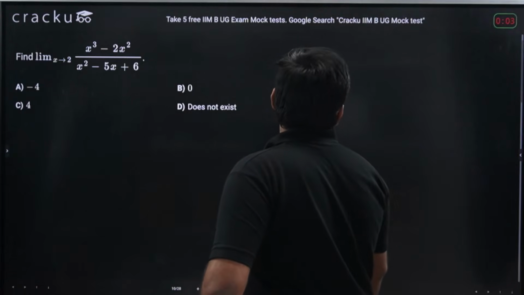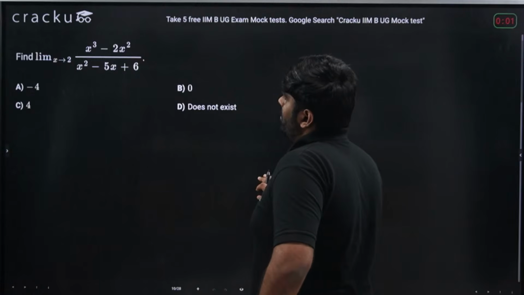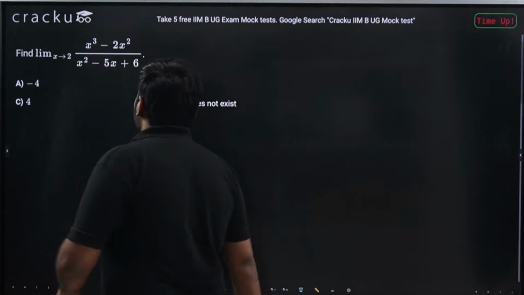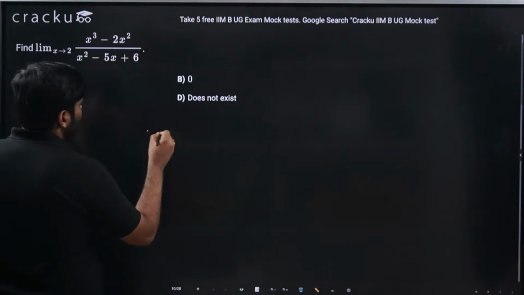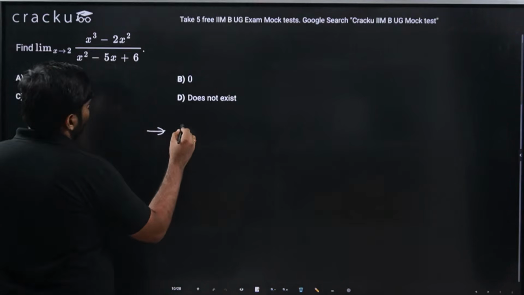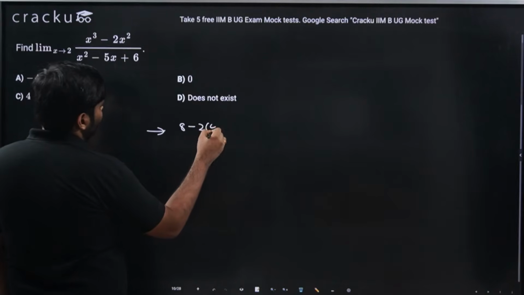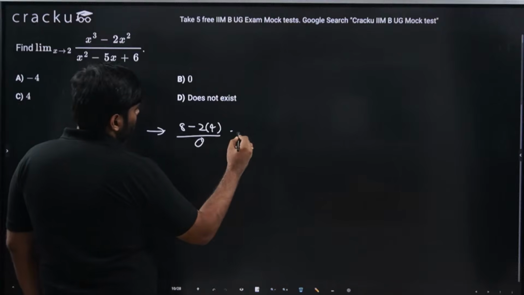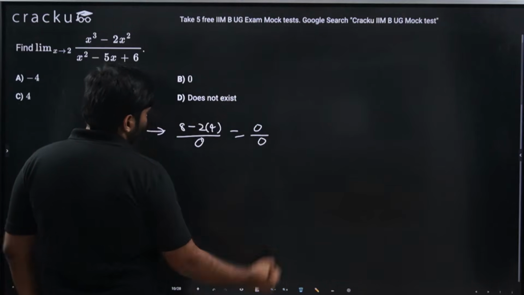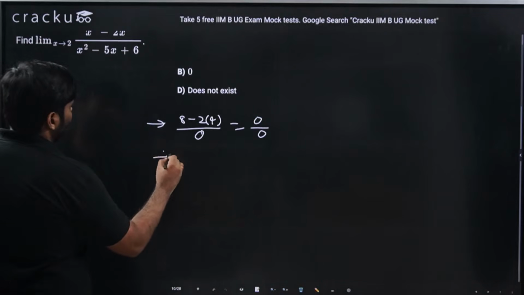So I'll take up this. Find limit x tends to 2, (x cube minus 2x square) by (x square minus 5x plus 6). As you could see, at x equal to 2, 2 cube is 8, minus 2 into 4, which is again 8, divided by, at x equal to 2, this will also be 0. So basically this will be a 0 by 0 form. Let us simplify the given thing then.